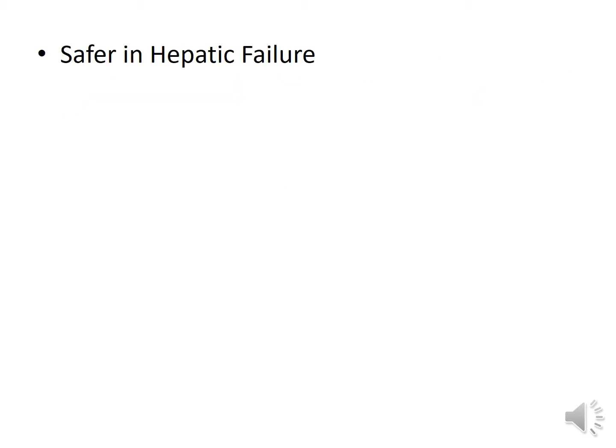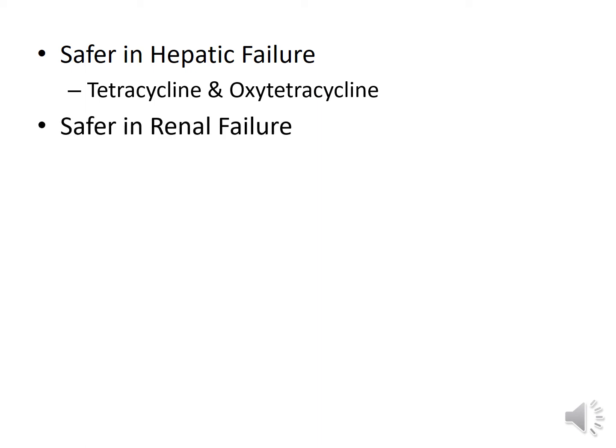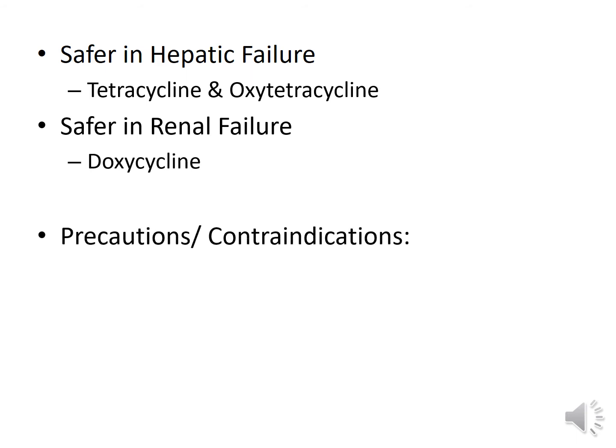So, among all the members of tetracyclines, which is safer in hepatic failure? Tetracycline and oxytetracycline are safer in patients of hepatic failure, while doxycycline is safer in patients of renal failure.